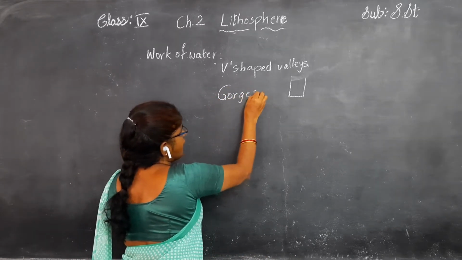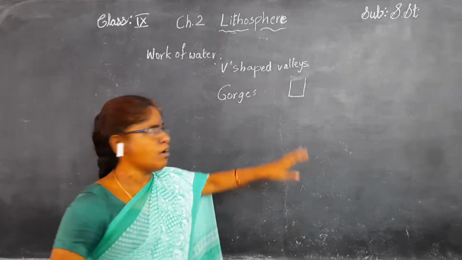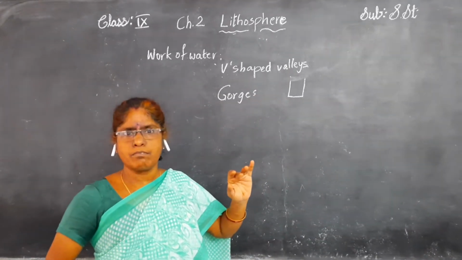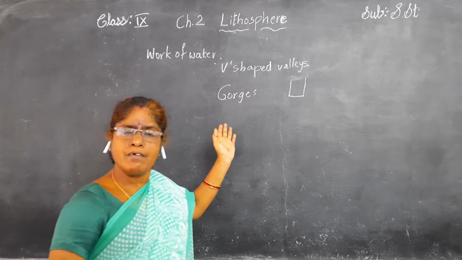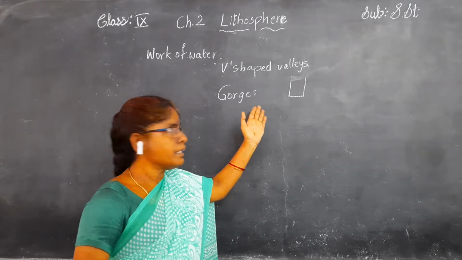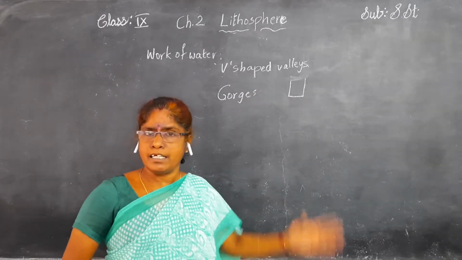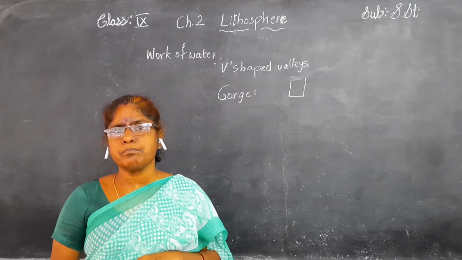These gorges are suitable for the construction of dams. In our Andhra we have one basin, the Godavari basin, that comes under gorges only.